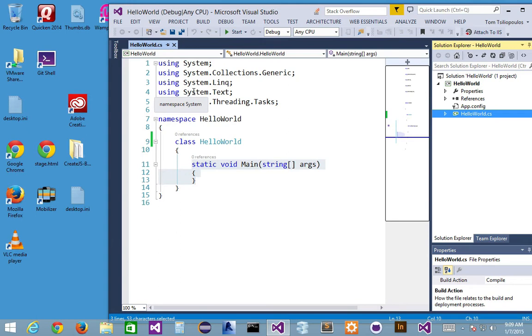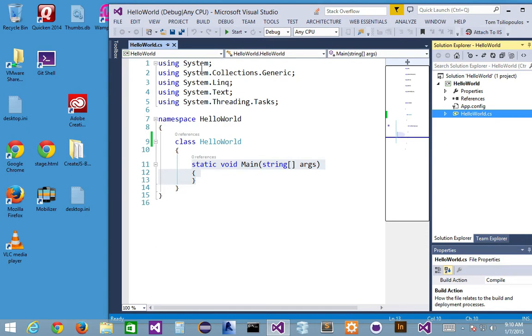So we're saying, hey, I want to have access to the system namespace because it's not bundled with C# by accident. Is that a library? It is a library, but a library can also be a namespace. If you think about the namespace system, it's almost like a folder. Imagine if I have all my files inside a folder called system. That would be the namespace that I'm accessing. So when we create our own namespaces, which we will be doing more and more, when I say using, I'm saying, hey, give me all the stuff that's in this namespace.